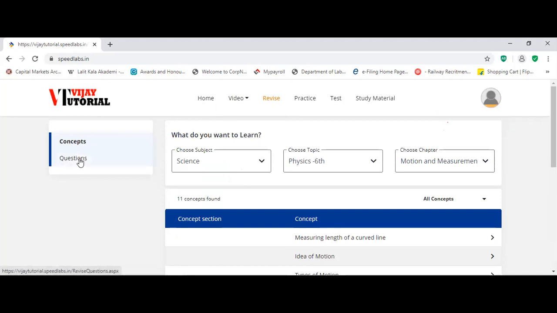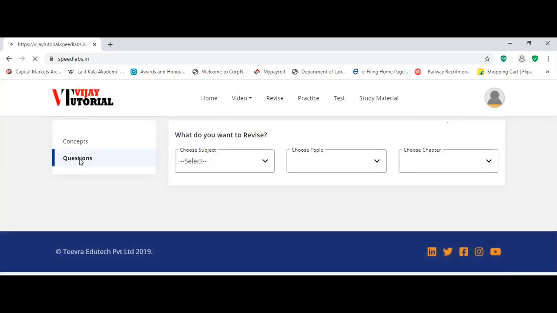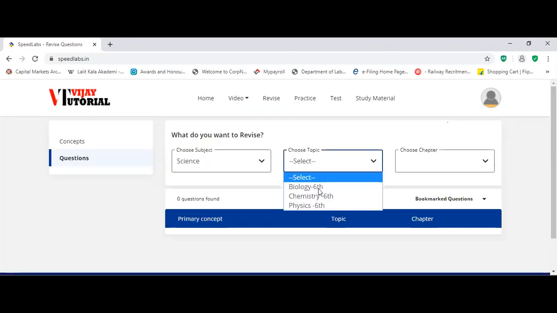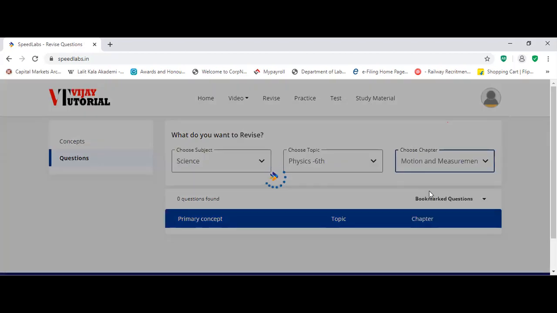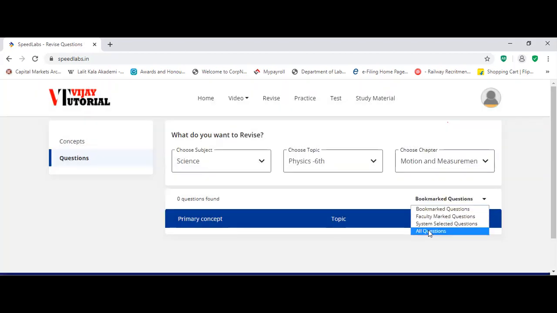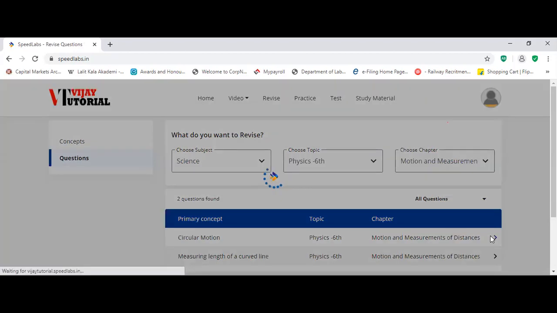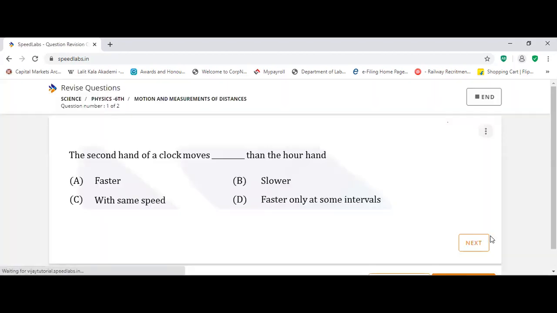In the revision, you can see the questions also. Which questions? You can see the maths and science questions. Suppose science: you can go with these chapters. Suppose physics: you select the chapter, and here you just have to select all questions. Then you will see 2 questions are there. You can see the questions and you can learn.